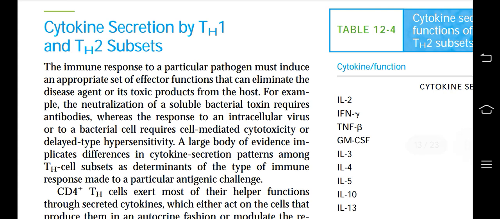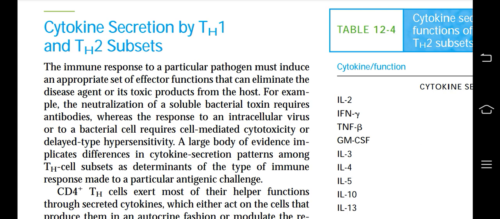Then, cytokine secretion by Th1 and Th2 subsets. The immune response to a particular pathogen must induce an appropriate set of effector functions that can eliminate the disease agent or its toxic products from the host. For example, the neutralization of soluble bacterial toxin requires antibodies, whereas the response to an intracellular virus or to a bacterial cell requires cell-mediated cytotoxicity or delayed type hypersensitivity.